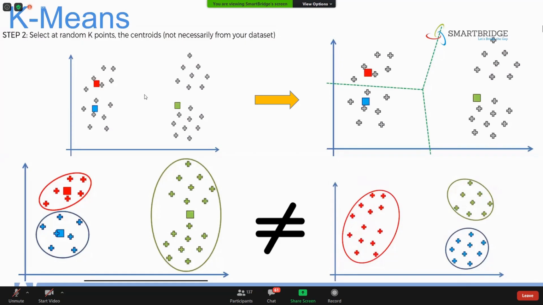But since we have initialized it in a random way like this, in these different positions, you got the clustering output like this, which is not equal to the actual one. That is your random initialization problem. To prevent this random initialization problem, we are going to use one criteria called k-means plus plus.